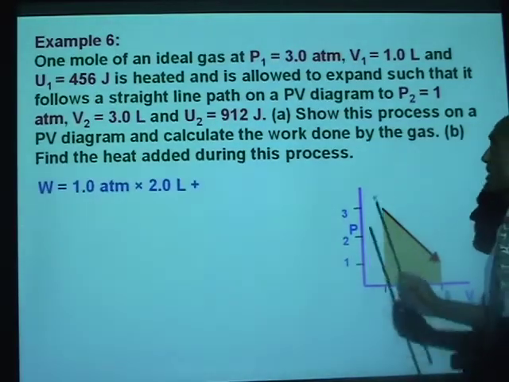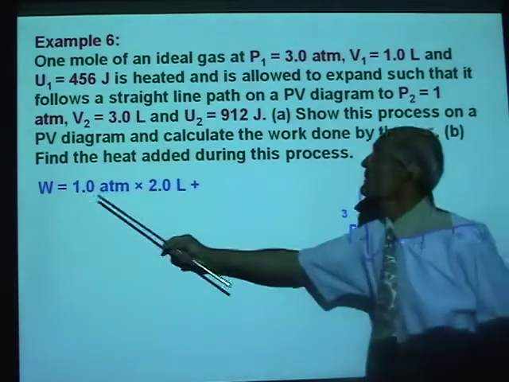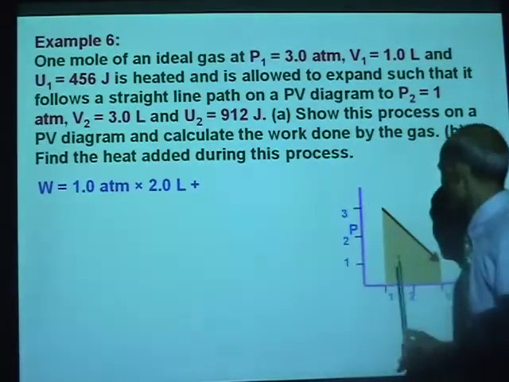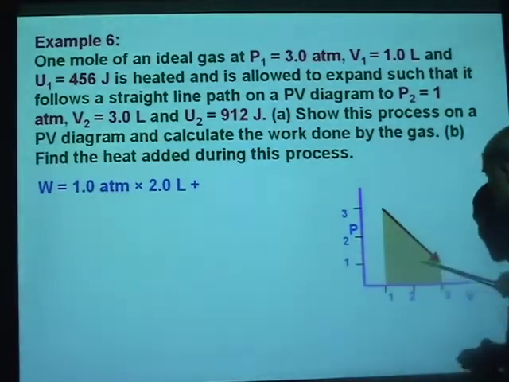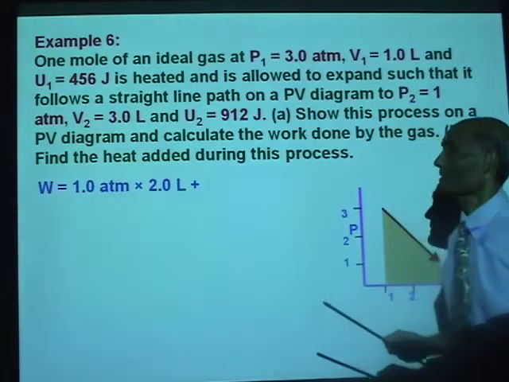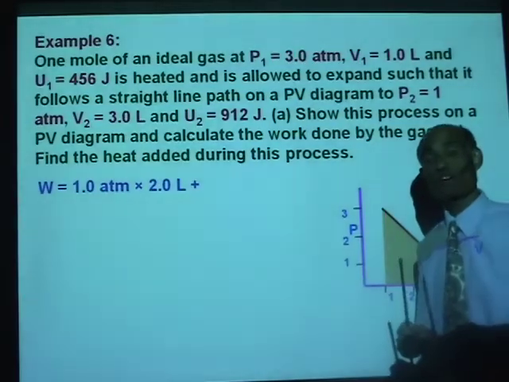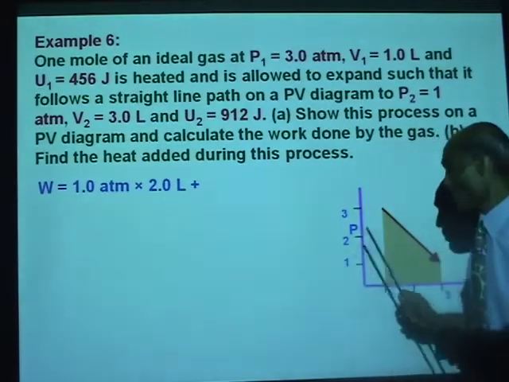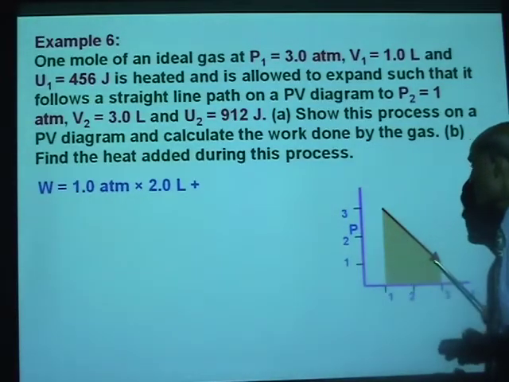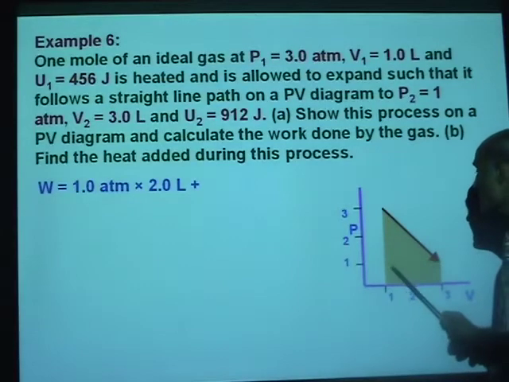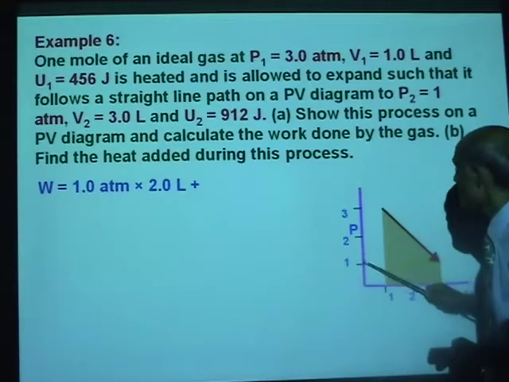Let's go and do that there. So, for the rectangle, that will be 1 atmosphere times 2 liters. That is the area of the rectangle. Plus, now, plus what? Plus the area of the triangle. What is the formula for the area of the triangle? 1/2 base multiplied by height. Now, what is our base? Our base is 3 liters. And our height is 2 atmosphere. Is that right? 3 minus 1.